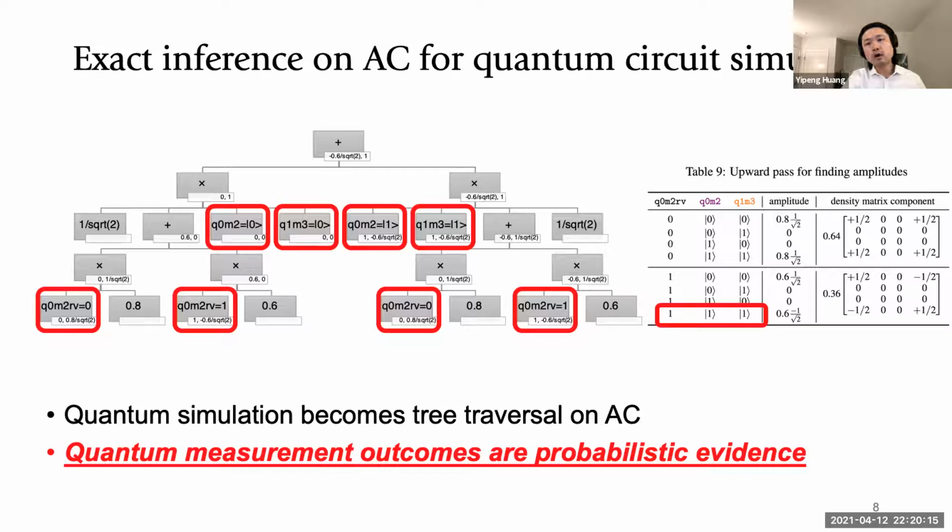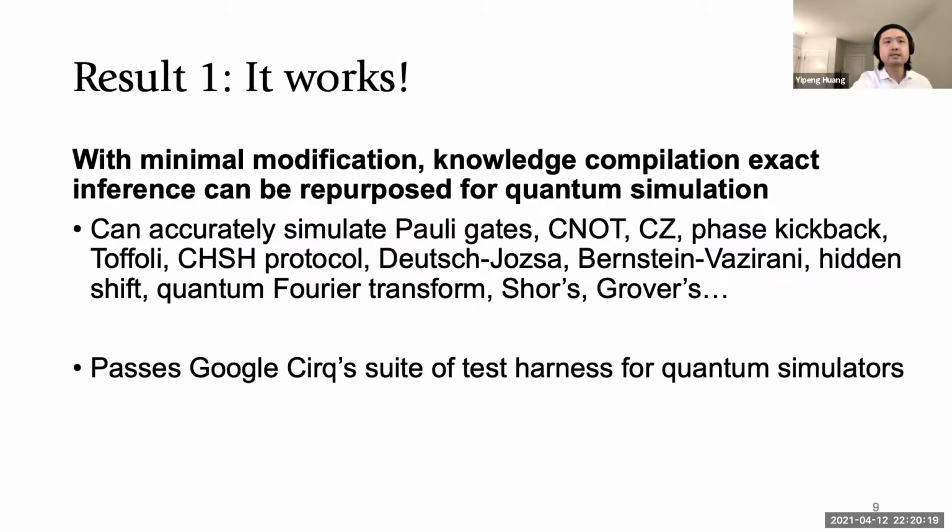And so our work has led to some key findings. The first set of results is that this is correct. So we're able to use these logical representations, graphical models, and do correct simulation of a canonical set of quantum algorithms. And we can use our toolchain as a simulation backend for open source quantum platforms.